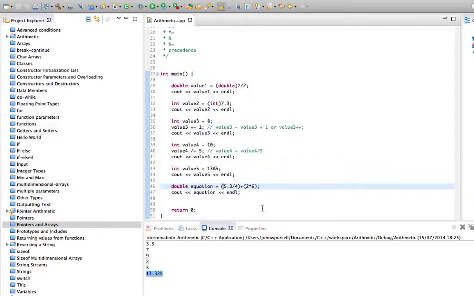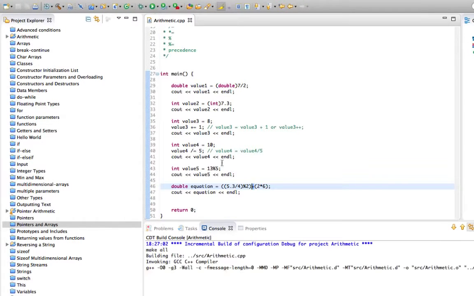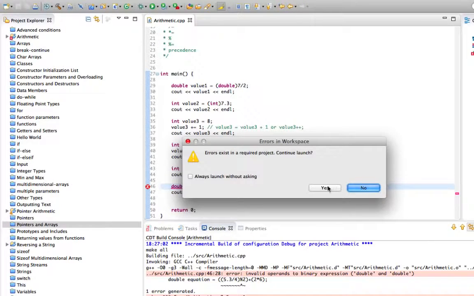This could be even more complex. We might want to do mod 2, and we might want to do all of this stuff first. So here we're saying divide 5.3 by 4, then do mod 2 on it, so get the remainder after we divide by 2, and then add to that 2 times 6. But it's a lot clearer.